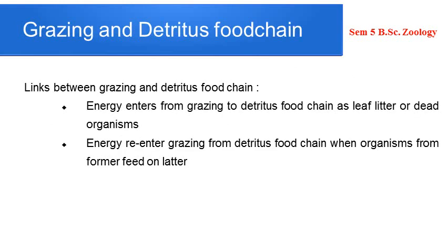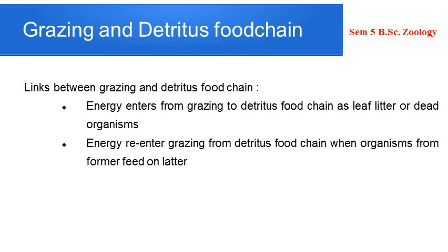We already saw the two different types of food chains, grazing and detritus food chains, and we are just going to link them up, where we are going to learn where they are linked. In the case of the detritus food chain, energy comes from dead decaying matter, and this dead and decaying matter comes from the grazing food chain.